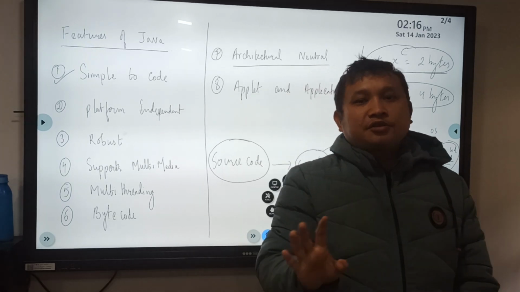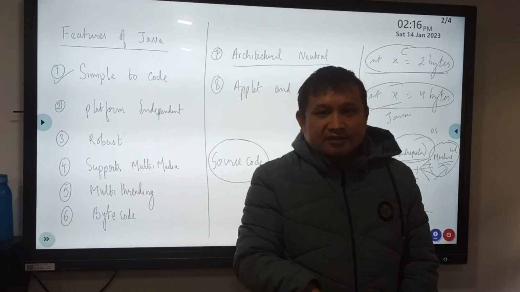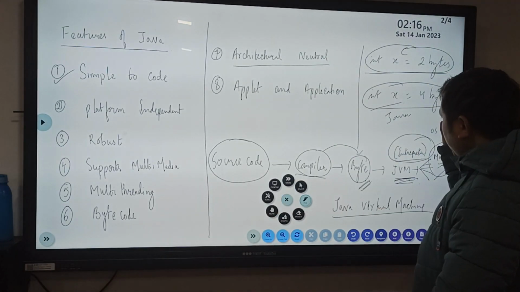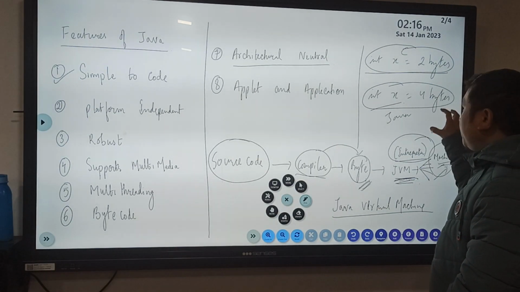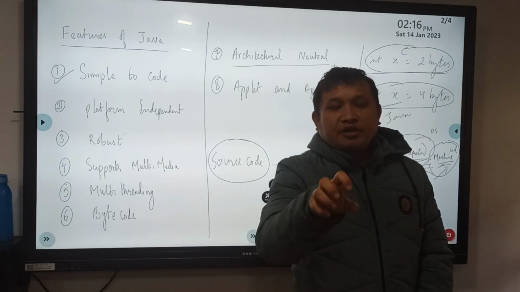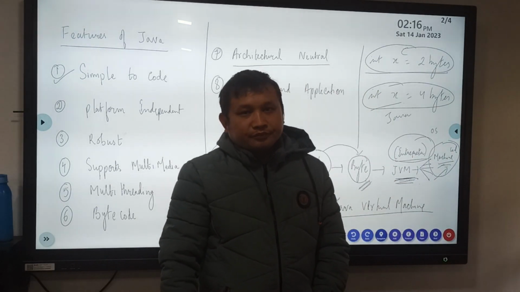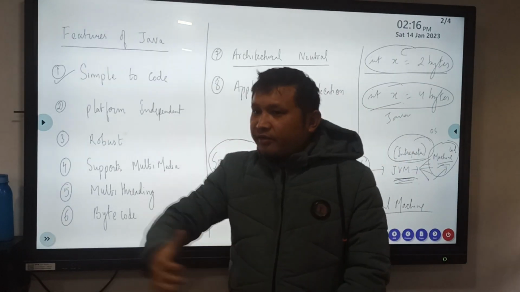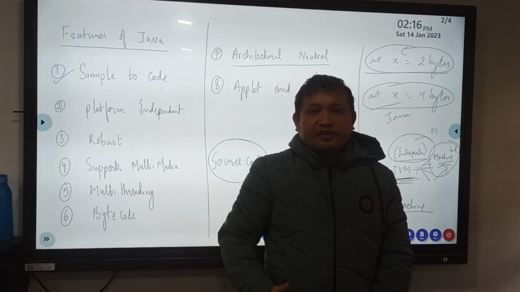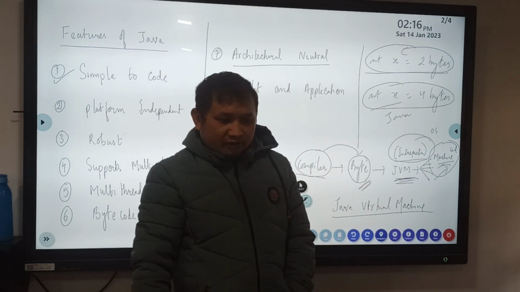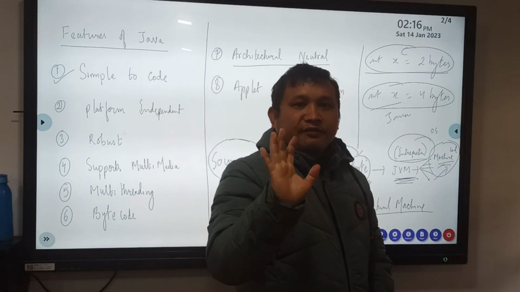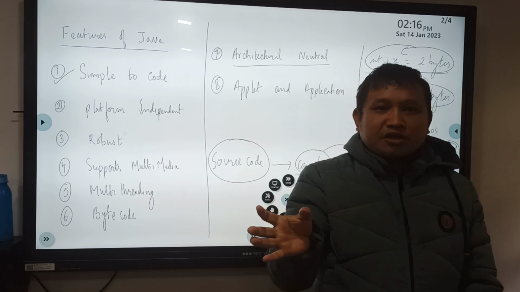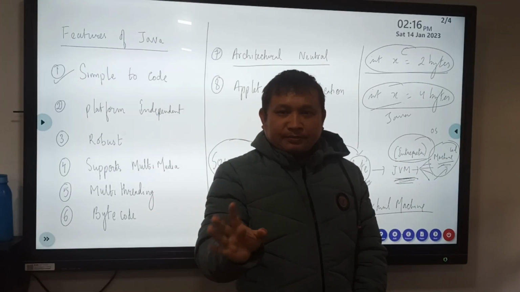But in Java, that does not happen. It is fixed, it is rigid. Every time you write int x, it always reserves 4 bytes of memory in your computer. That means architecture neutral means wherever you take that variable or that value, it remains fixed. It is not operating system specific.